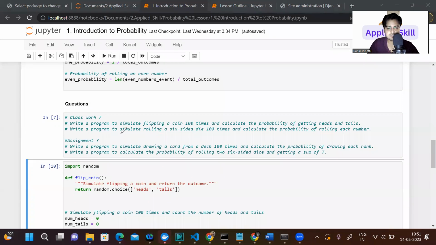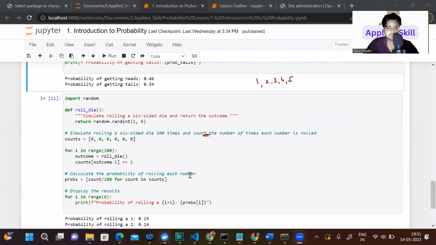Write a program to simulate rolling a six-sided die 100 times, then calculate the probability of each number. Like, what is the probability of getting 1, 2? Very similar to this solution. Okay, this is nothing hard. Let me show you the solution here.